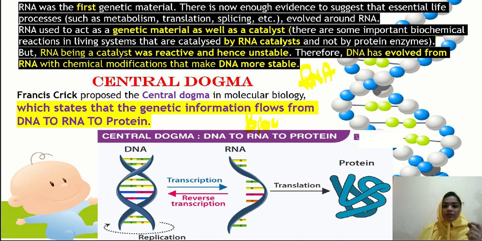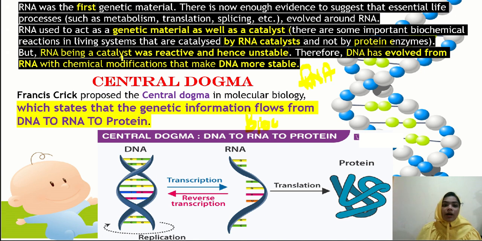So this genetic material, that is RNA, is used as a catalyst for all the biochemical reactions carried out in our life. There are some biochemical reactions in living systems that are catalyzed by RNA catalysts and not by protein enzymes. This is the main point: these biochemical reactions do not depend upon the protein, but upon the RNA.